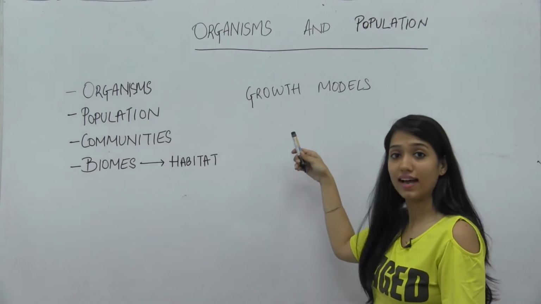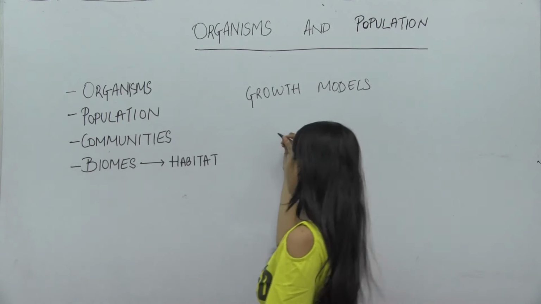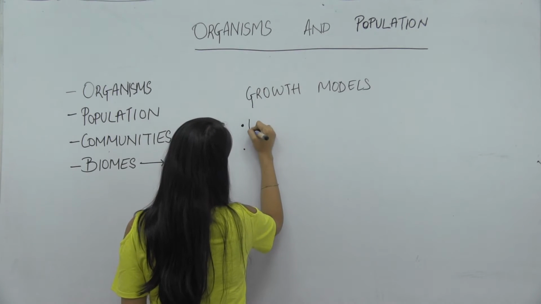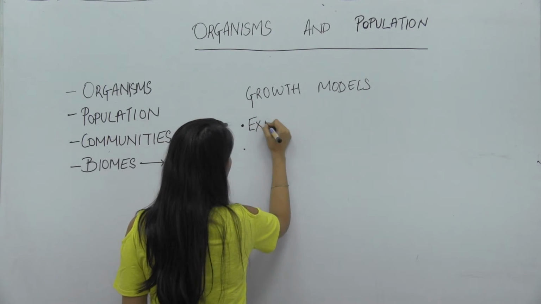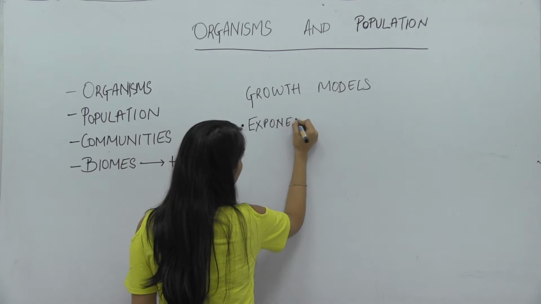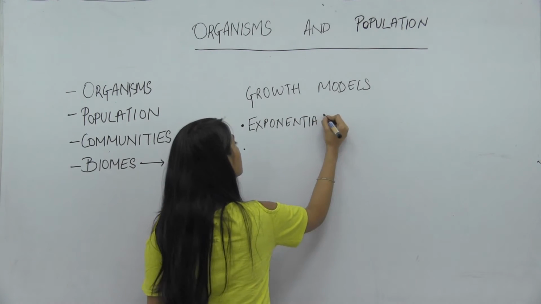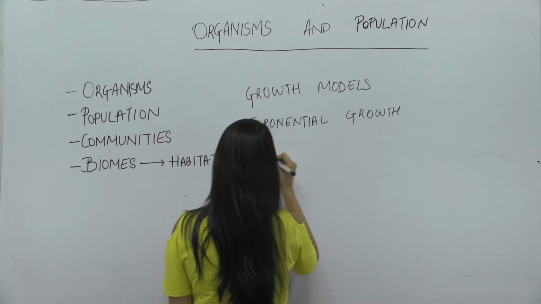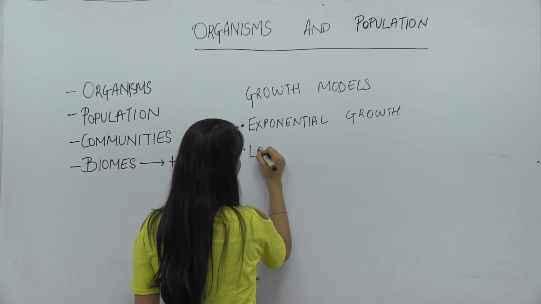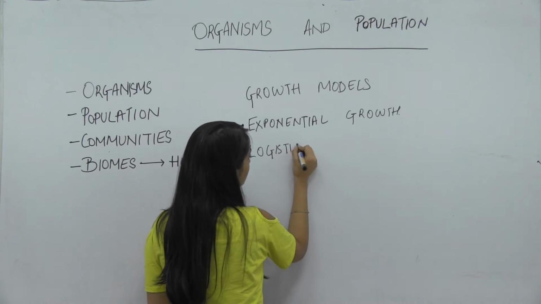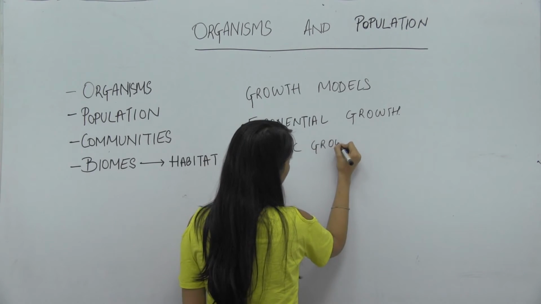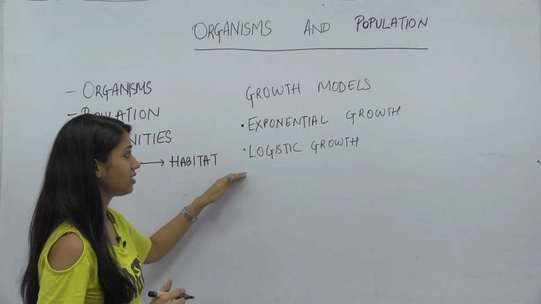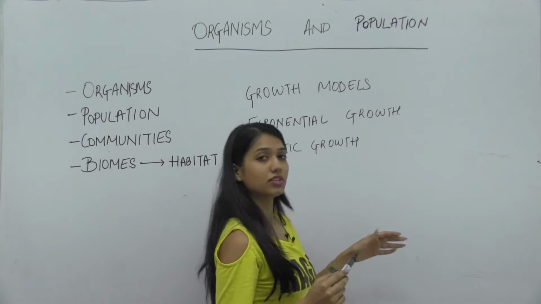On the basis of that, two growth models are there: the exponential growth curve and the logistic growth curve.